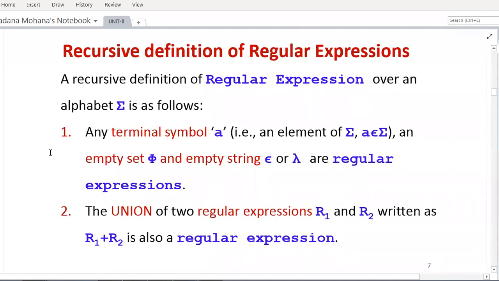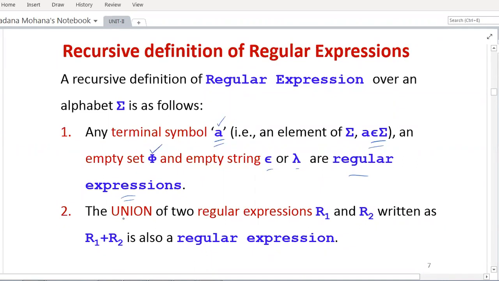So the first one, any terminal symbol. Terminal symbol means a lowercase letter which belongs to sigma, an input symbol, and an empty set which is denoted by phi, and an empty string which is denoted by epsilon or lambda are regular expressions. So by default, you can take any single terminal symbol, that is an input symbol which belongs to sigma, an empty set phi, and an empty string epsilon or lambda as regular expressions. That is the first rule.